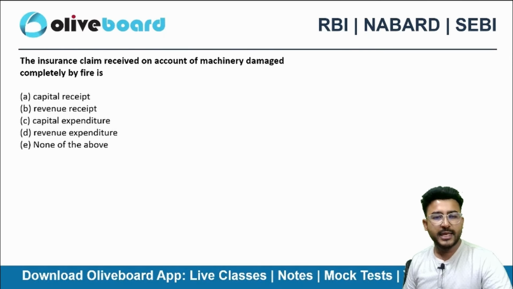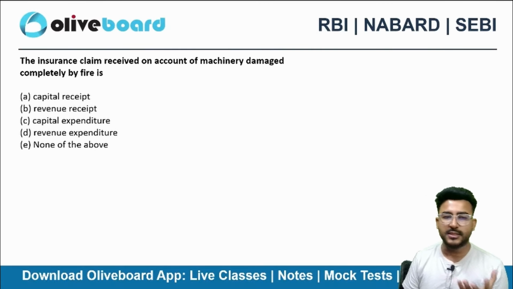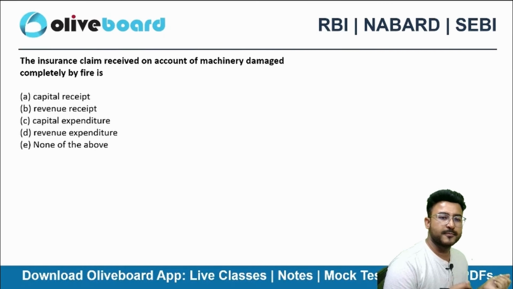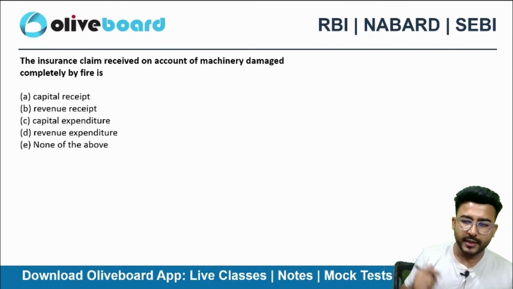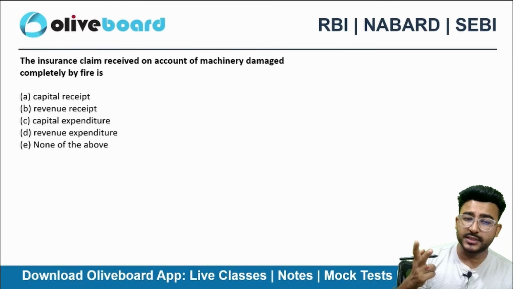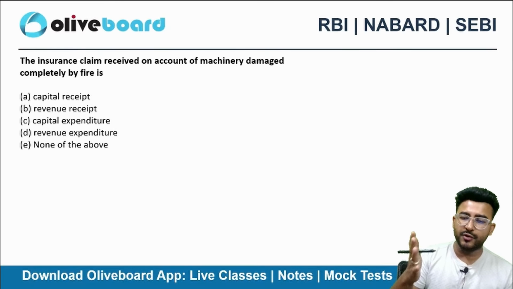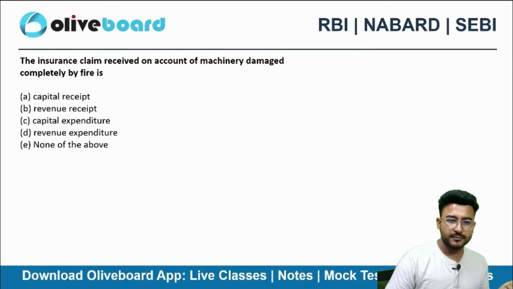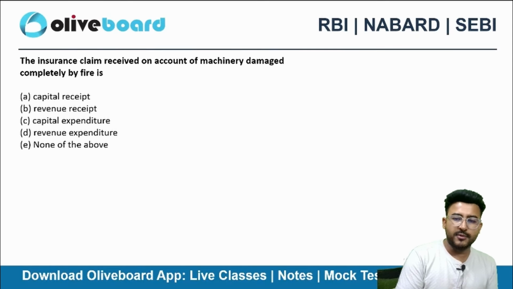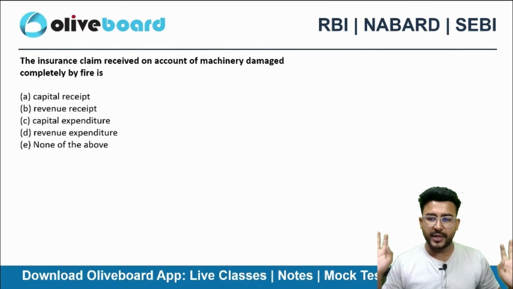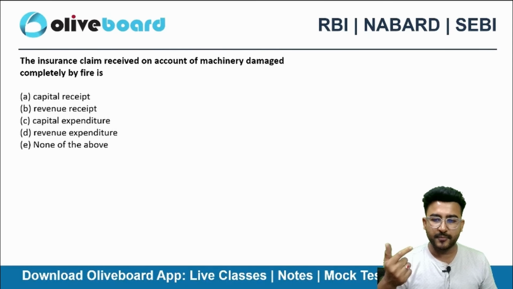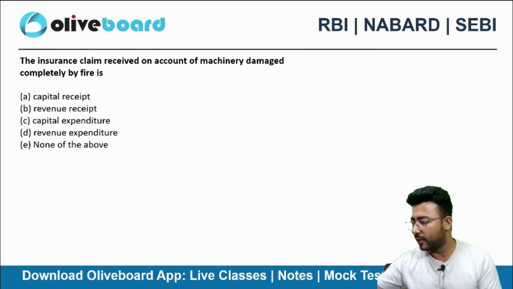Next one, insurance claim received on account of machinery damaged completely by fire is an example of what? Capital receipt, revenue receipt, capital expenditure, revenue expenditure, none of the above. There was a machinery which was completely destroyed by fire. So you received some money from the insurance company because that machine was insured.